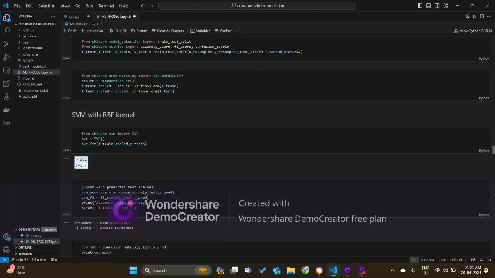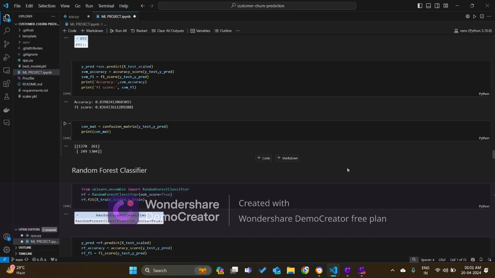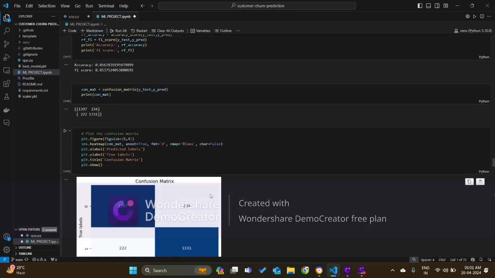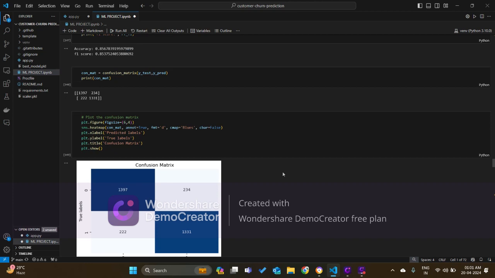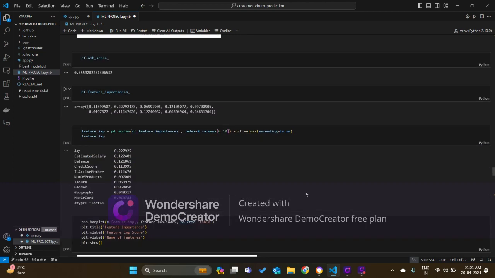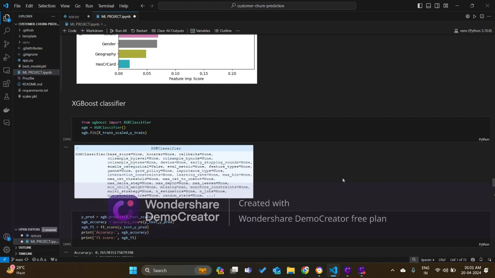First, we trained the model with SVM, support vector machine, using the RBF kernel, and we got accuracy and F1 score of almost 83%. Then we used a random forest classifier, which gives accuracy of almost 85.5%. We plot the confusion matrix here to have a better visualization of the results. Then we get the feature importance from random forest, which is an inbuilt function in random forest. As you can see, the most important features here are age, salary, balance, and so on.